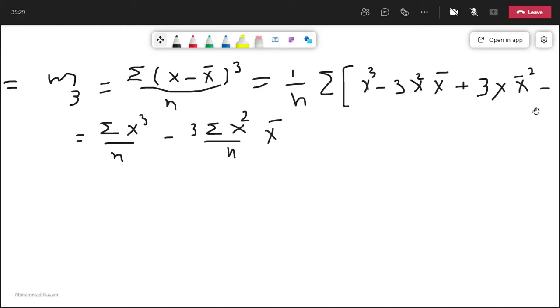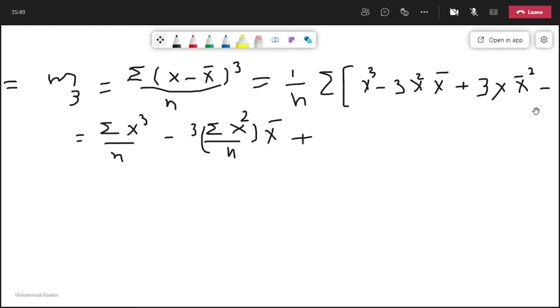Remember, here sigma is applied only to this term, where x bar is constant. These constants 3 and x bar will remain outside,